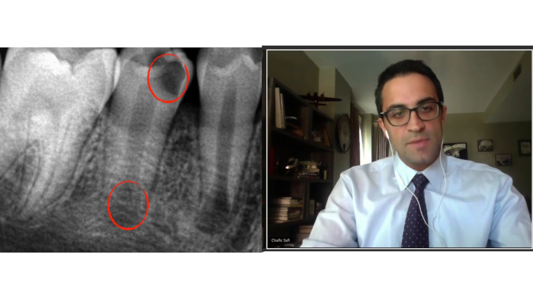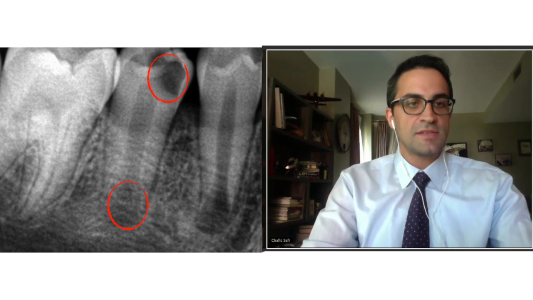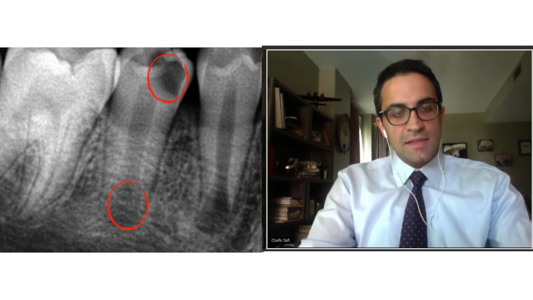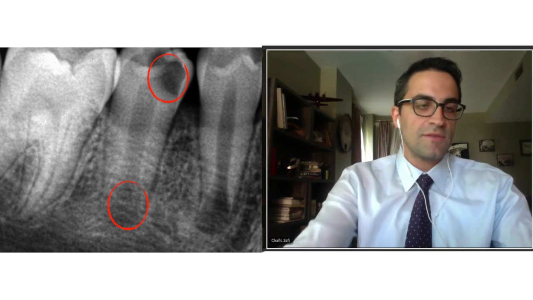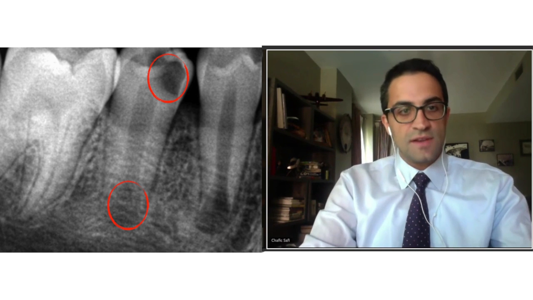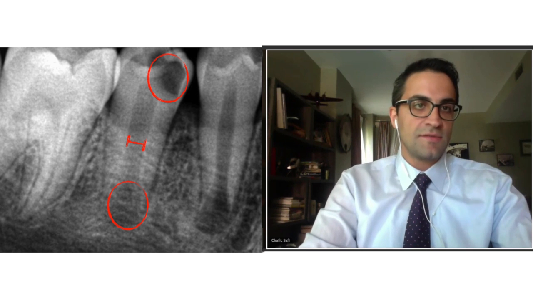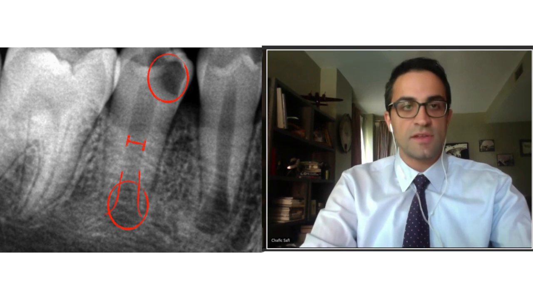In this case, it might be overlapping with the development of the tooth, but clinically, the patient was symptomatic to percussion, and this signifies that there's some kind of apical periodontitis happening in this tooth. Technically, when you want to save this tooth, when we look at this X-ray, although it's a 2D X-ray, we can get a lot of information. First, we have this very wide canal, and then we also have an open apex. So this makes it very tough and challenging to do a root canal, or even sometimes to try to save that tooth.